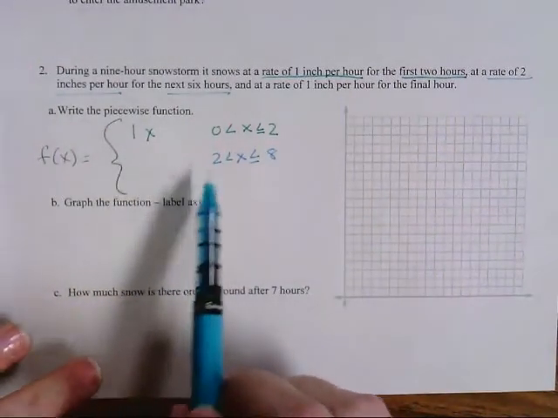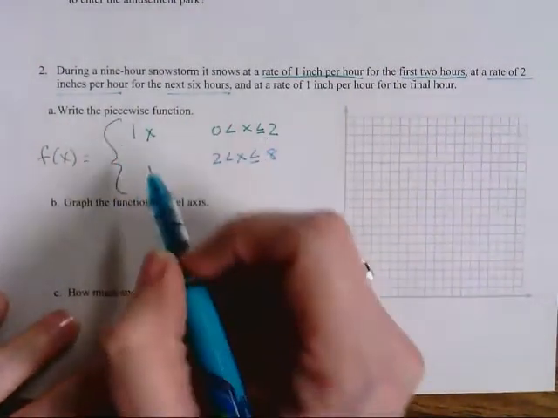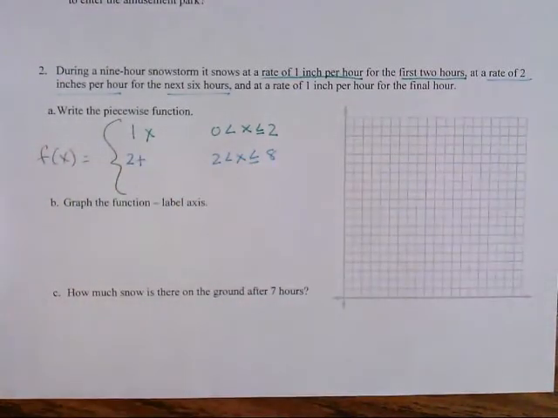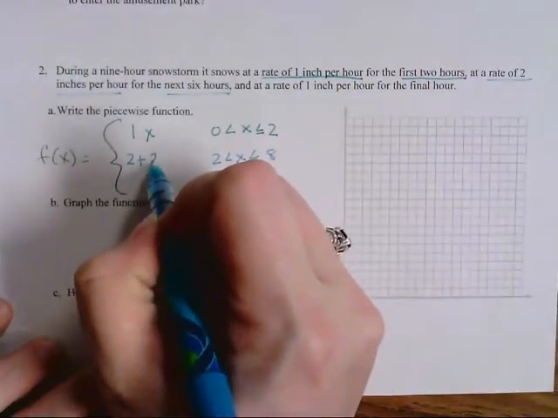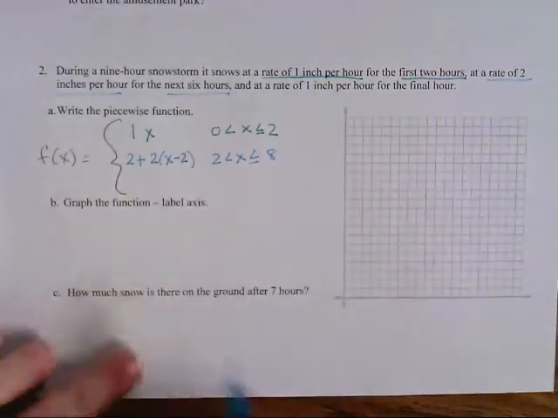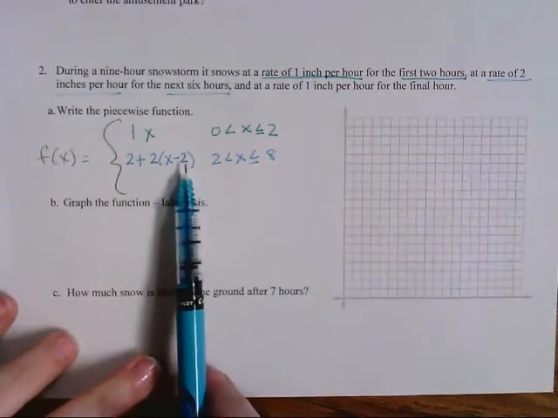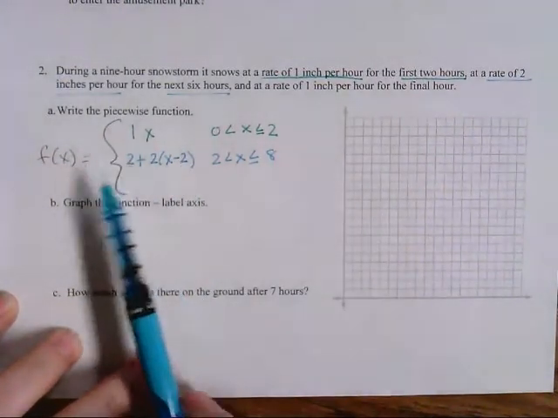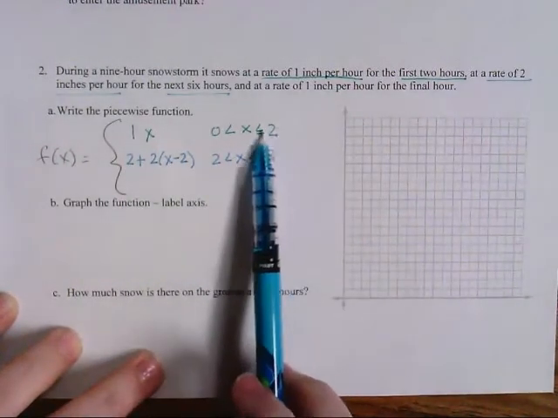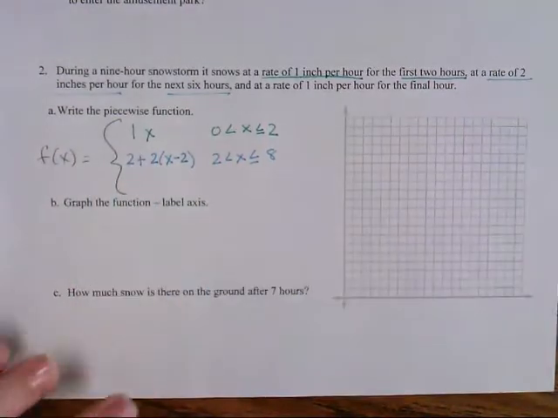So in the first 2 hours, I already got 2 inches of snow. Okay, so I'm going to add on top of that my new rate of 2 inches per hour. But remember, that's only for the hours past the 2-hour mark. So we have to subtract the first 2 hours away, because I'm already representing them with this 2. Remember, I got this from taking 2 and plugging it into my first function.